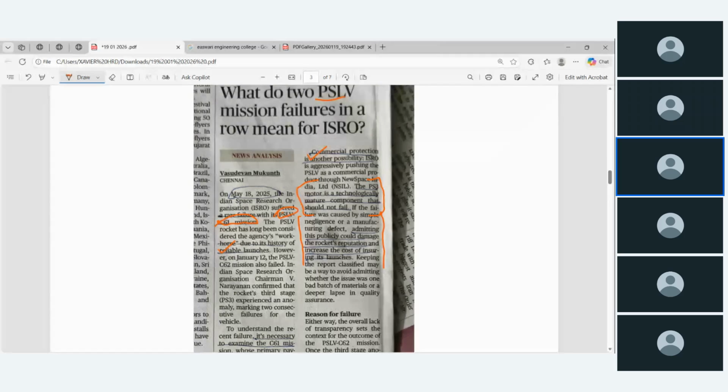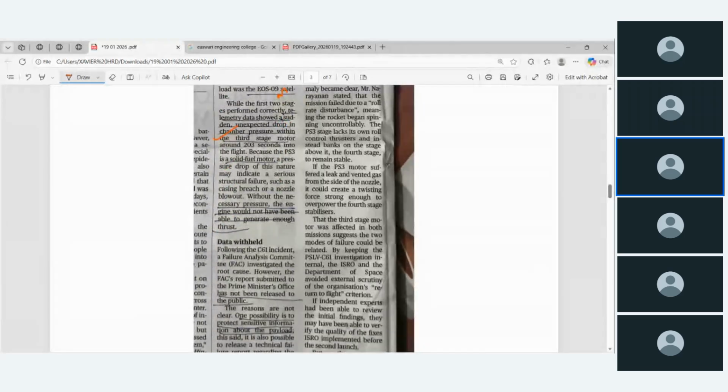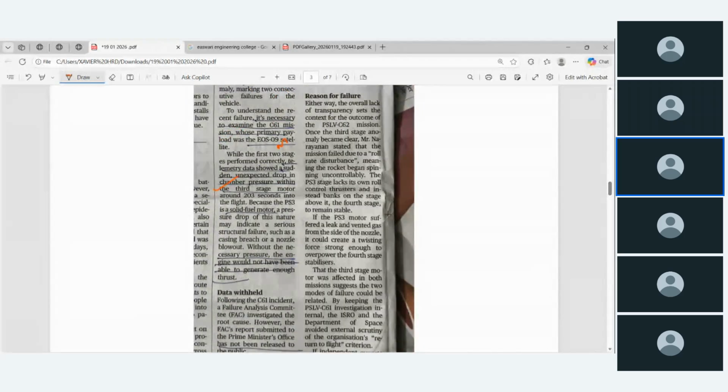Because if we declare that our launch vehicle has such a kind of defect and admit it, it will affect the reputation, and the rocket's reputation will be gone. Because commercially, other countries also like to launch their satellites through our launch pad. Now that becomes a question mark. Then the cost of insurance will increase, another thing. Okay, and then the reason for failure was only simply discussed.